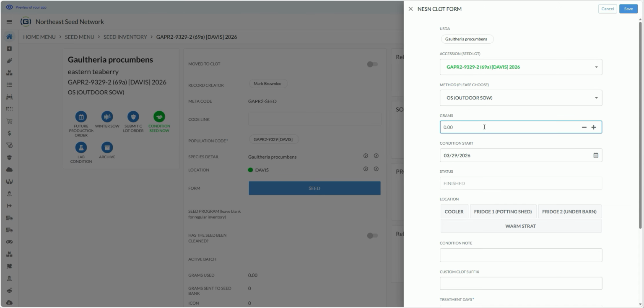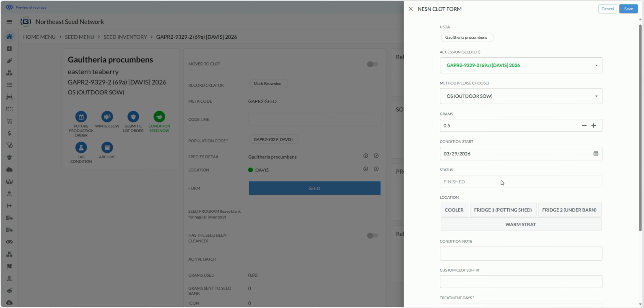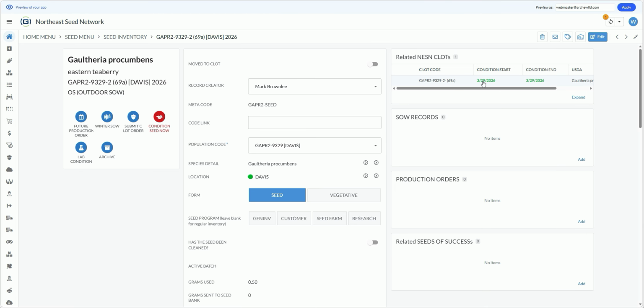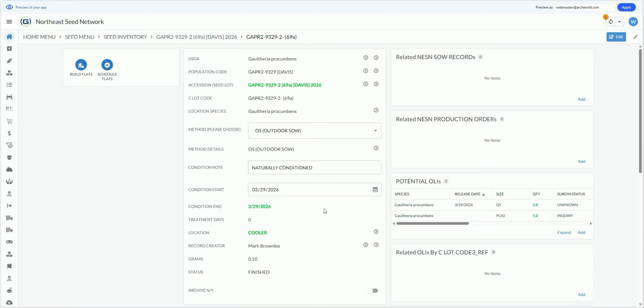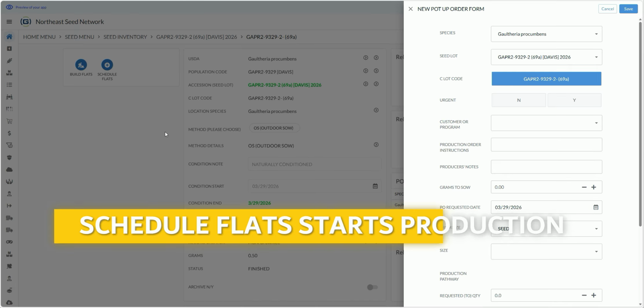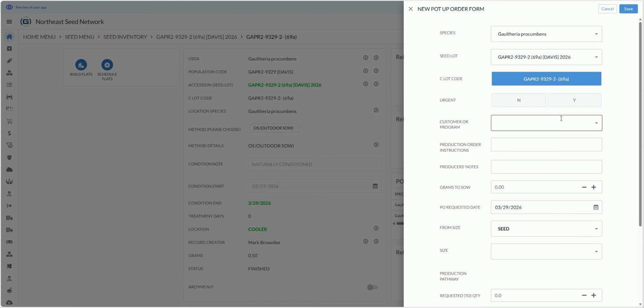We have a scant 0.5 grams. The conditions start today. In the cooler, condition note, naturally conditioned. All right, so now we have a C lot. What this means is this seed has been fully conditioned and is ready to sow, which is wonderful. So I am going to schedule flats. Schedule flats starts the production process. The button pre-populates most information that you need, including the C lot code.